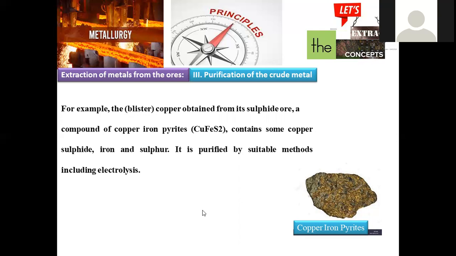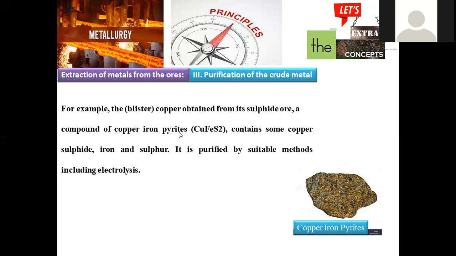So here blister was taken, copper obtained from the sulfide ore. The suitable ore for this copper extraction is copper iron pyrites. It is composed of copper and iron in the sulfide state, with minus 2 as the oxidation state. CuFeS2 is the chemical formula of copper iron pyrites, where copper content is economically extracted. It contains copper sulfide as well as iron sulfide. So these are the components.